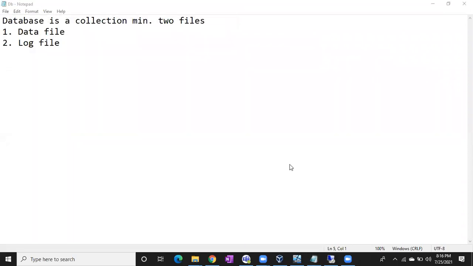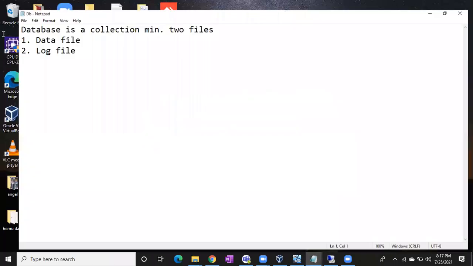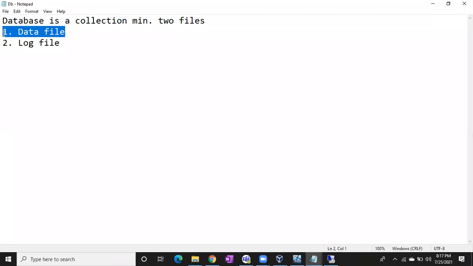All right, so if you see here, this is my notepad. I just saved my notepad on the desktop. In case you want to save any file, you have to choose the location. In which location you want to store this file, you have to give the path, right? In the same way, whenever you are creating any database, you have to choose a path for the data file. In which location you want me to create the data file, you have to choose a path for the log file also.